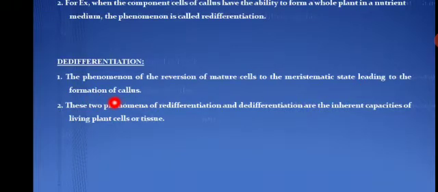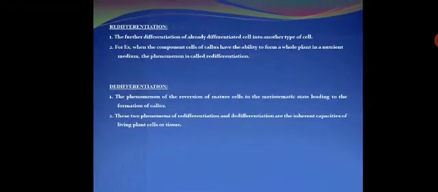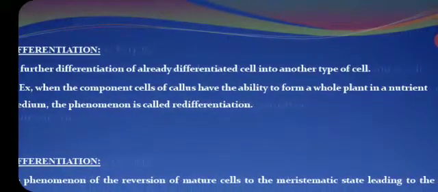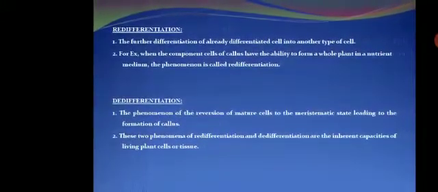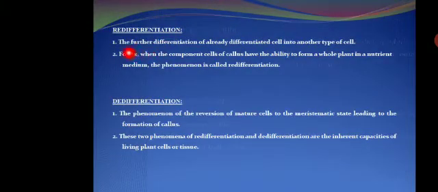Here the simple cell or complex cell present inside the living cell has the capacity to form callus. That process is called dedifferentiation. The last step is called redifferentiation. What is the meaning of redifferentiation? The callus has the capacity to develop into an entire plant. That is called redifferentiation.